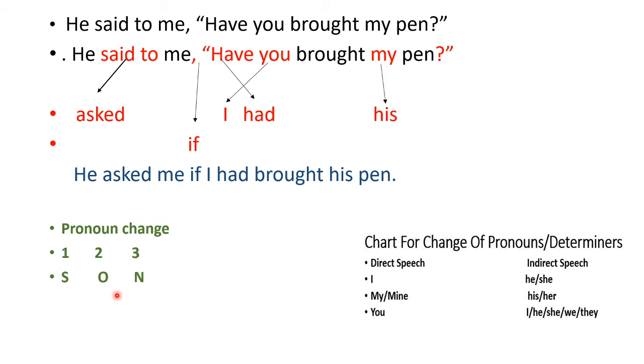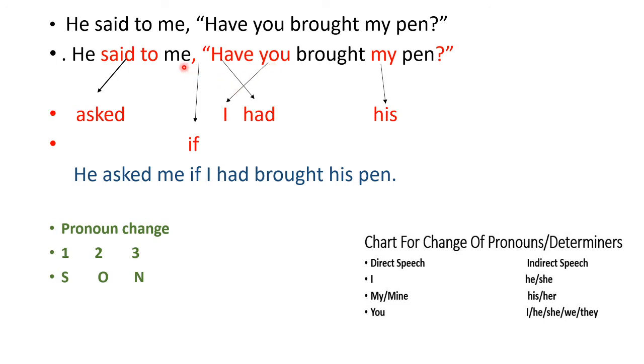So this rule is 1, 2, 3 and SON. This means first person, this means second person, and this means third person. First person changes according to the subject, second person changes according to the object, and there is no change in the third person. So here, you is second person and it has to change according to the object.